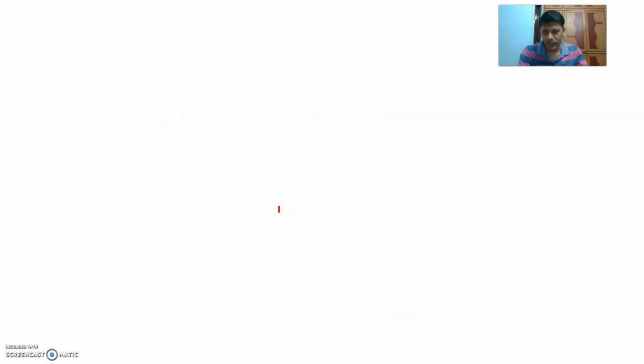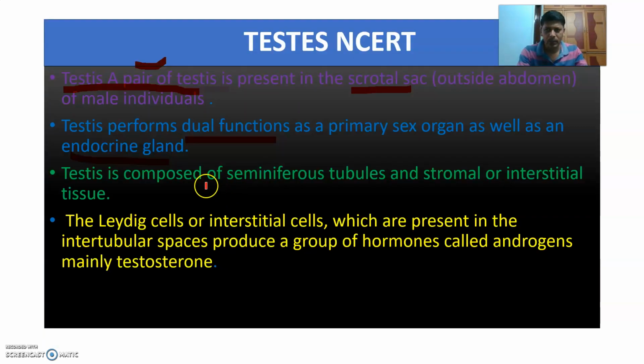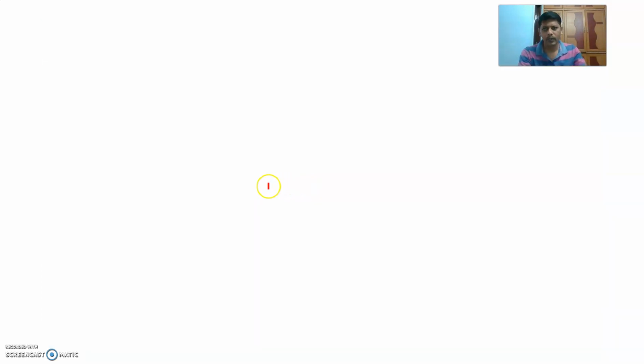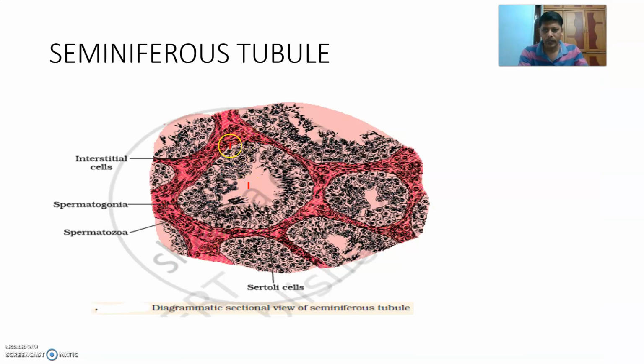What is present in the testis? It is composed of seminiferous tubules, and it also consists of stromal or interstitial tissue. I will show you that. This is the seminiferous tubule. You can see the structure of seminiferous tubule.